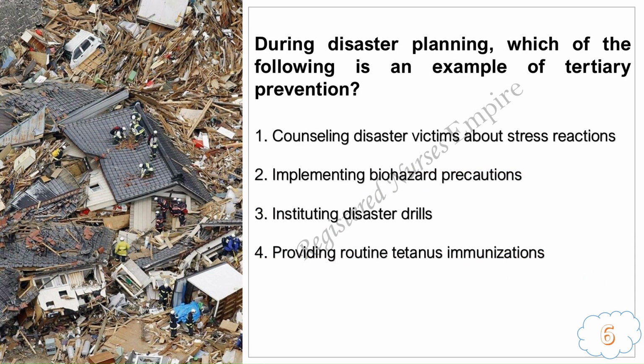During disaster planning, which of the following is an example of tertiary prevention? 1. Counseling disaster victims about stress reactions. 2. Implementing biohazard precautions. 3. Instituting disaster drills. 4. Providing routine tetanus immunizations.